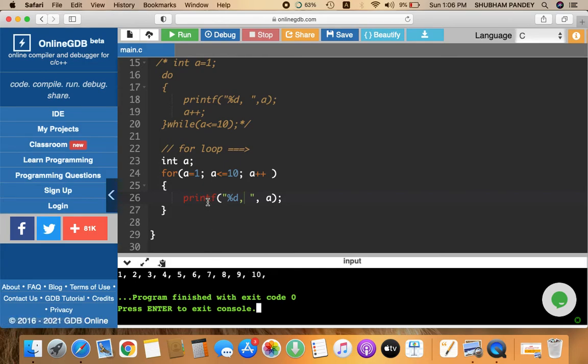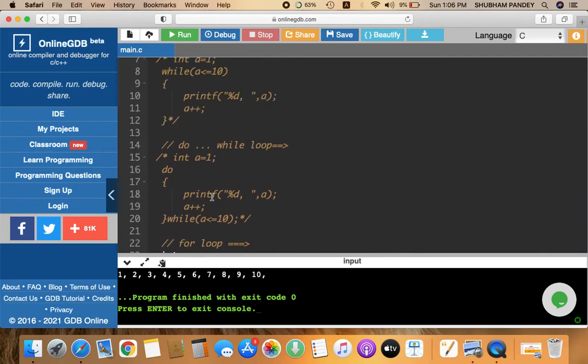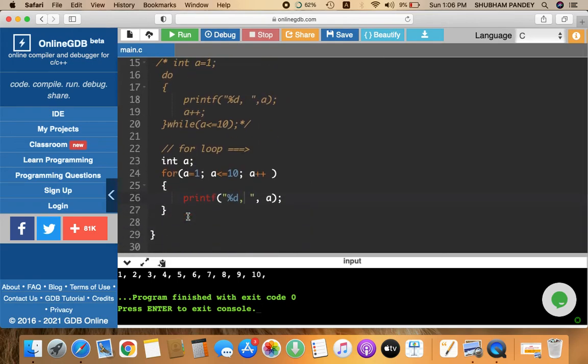So I hope whatever is discussed in this session is clear to you and you are now able to perform or solve problems using the while, do while and for loop. There is a question for you. Try to print the table of 2 using the for, do while and while loop.